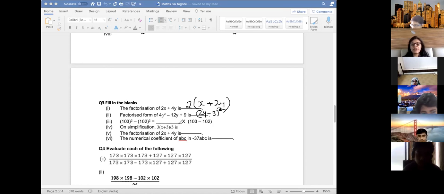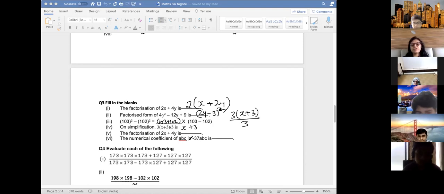This one bracket is given. What will be there in the other bracket? Ma'am, 103 plus 102. Correct. On simplification, this is what? This is actually 3 into x plus 3 upon 3. What will you get? X plus 3. Correct, x plus 3. Acha, this is a repeated question. Factorization is the same question.